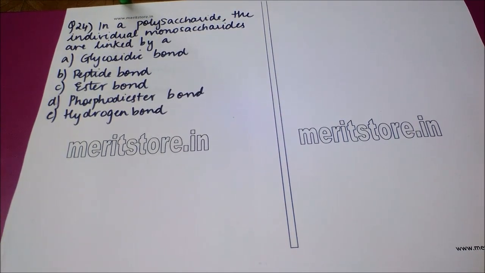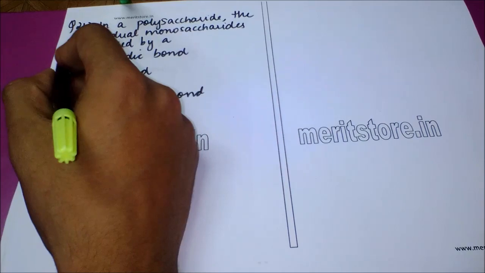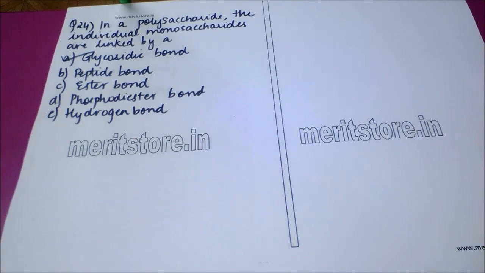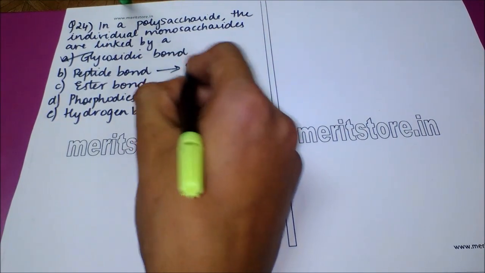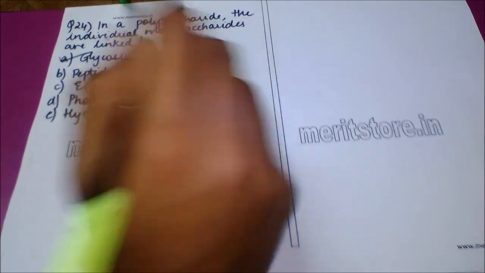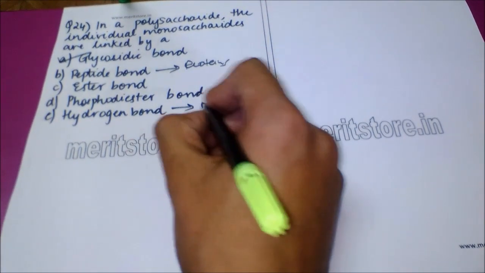Our next question is, in a polysaccharide, the individual monosaccharides are linked by option A, glycosidic bond. Option B, peptide bond. Option C, ester bond. Option D, phosphodiester bond. And option E, hydrogen bond. The correct answer to this question is option A, which is glycosidic bond. Peptide bond is found in proteins, while hydrogen bond is found in nucleic acids.